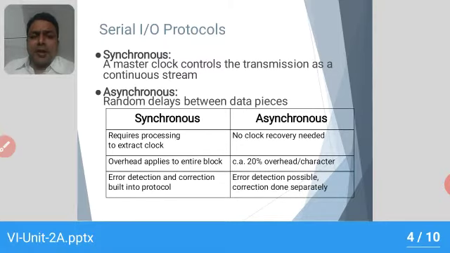So this is serial transmission of data. In synchronous mode, error detection and correction are available. Whereas in asynchronous mode, error detection is possible, whereas the correction takes place separately. So there is a subtle difference between the synchronous mode and the asynchronous mode.